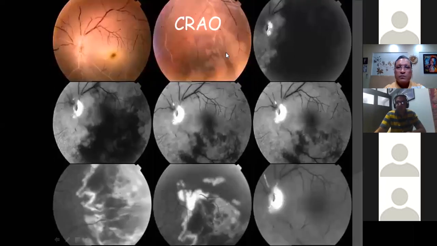Now this is an example of a CRVO, where you can see a complete non-filling of the retinal arterioles as well. And there is hardly any choroidal fluorescence also. So this is usually a classic case. In classic cases of CRVO, usually FFA is not indicated because it is classical enough to give you an idea. But when in doubt, if the patient presents to you after 3 to 4 days, or say after a week, when the cherry red spot is not so obvious, and you are not very sure what you're dealing with, in that case, it is good to subject the patient to an angiography.